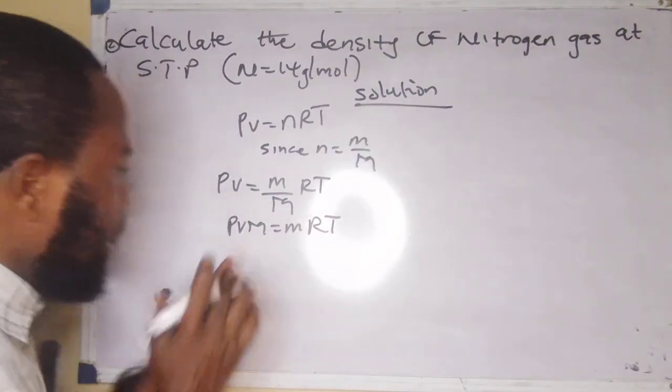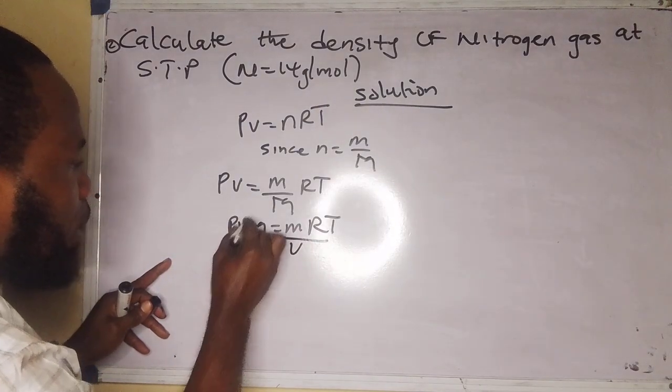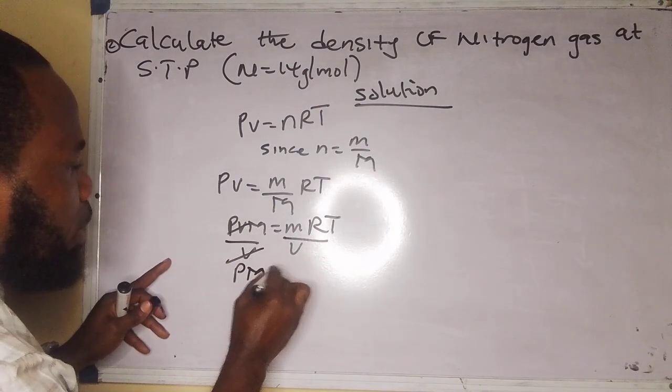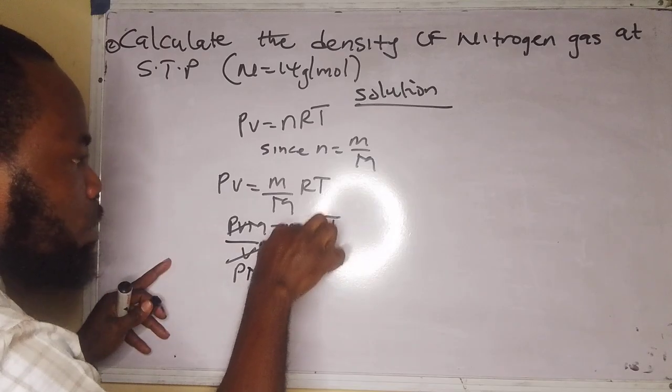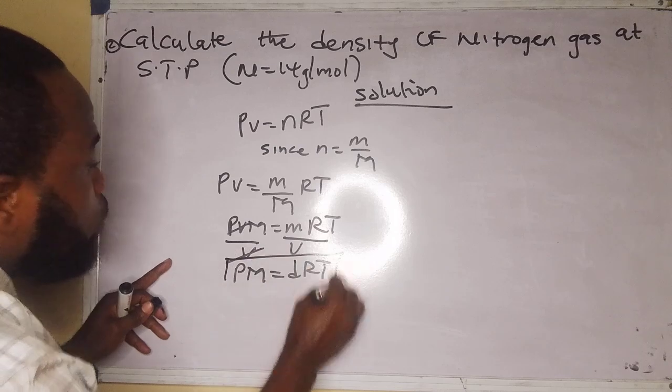Now, open your eyes. I can divide both sides by V. Divide by V. V cancels V. Therefore, I can say P n is equal to, remember now, mass over volume is density, so it is dRT. Good.